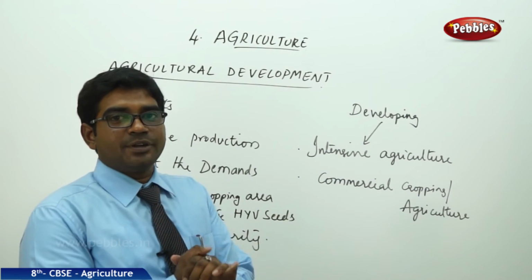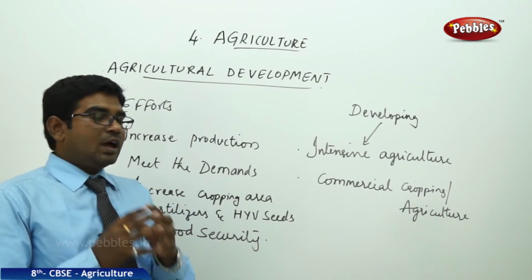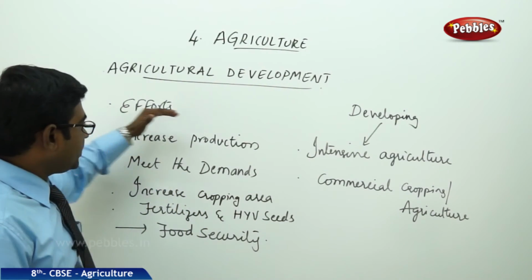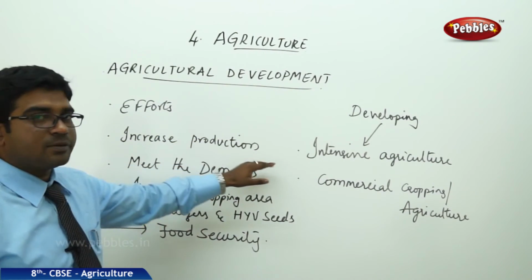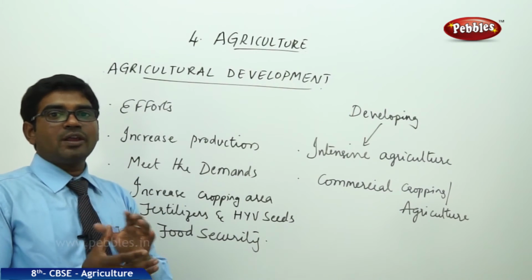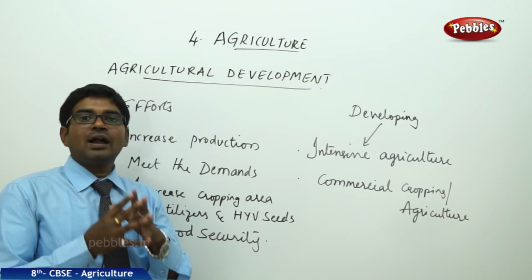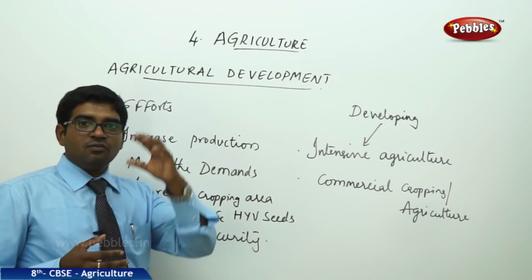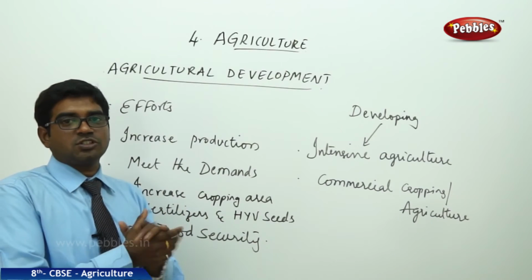Agricultural development. How can we develop agriculture? We need to increase the efforts made to increase production in order to meet the demands of the market. That is called agricultural development. When we develop agriculture, we literally mean that we are increasing production.